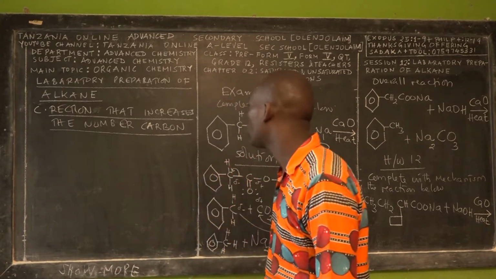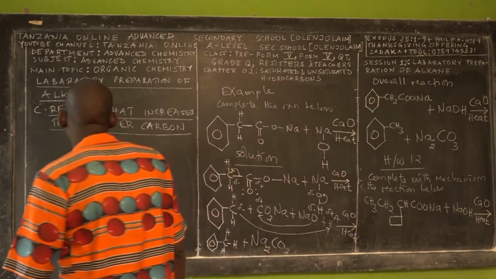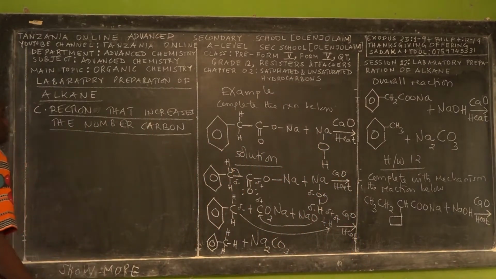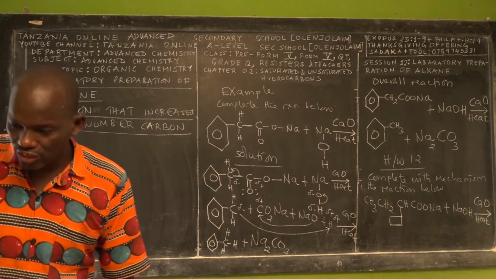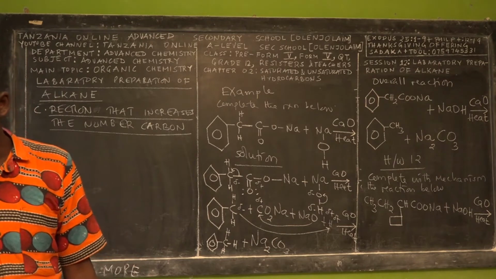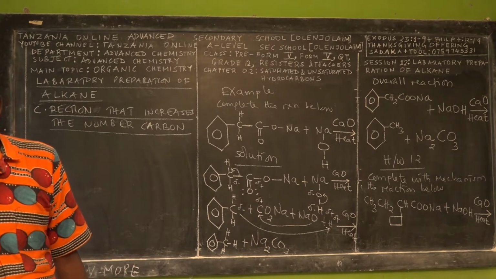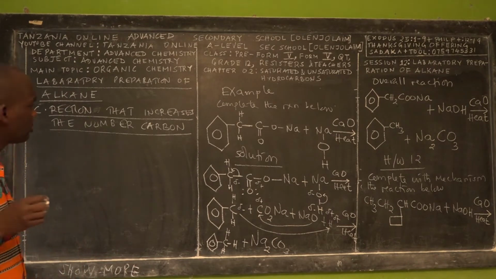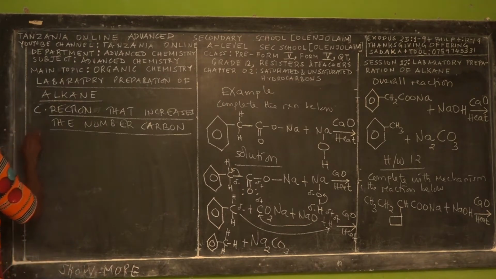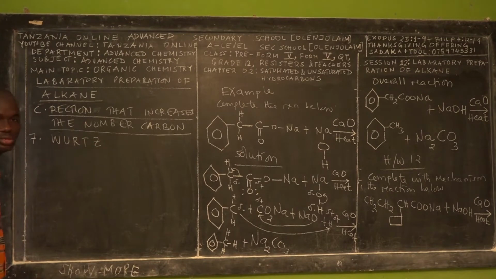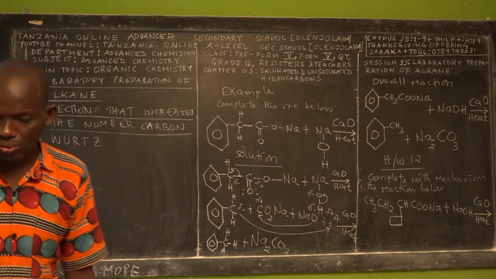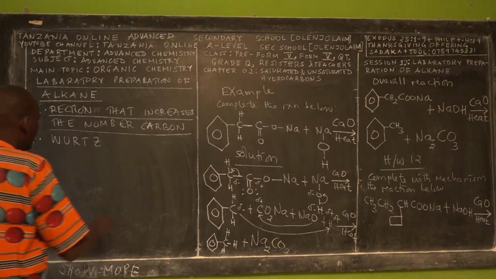So, reactions that increase the number of carbons, reactions which involve an increase in the size or number of carbons. This will be the 7th method of preparing alkanes, which is called the Wurtz reaction.